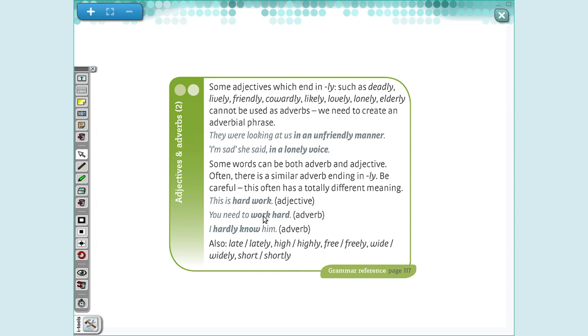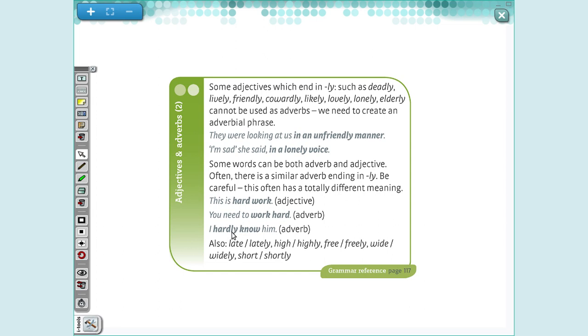Work hard, trabalho duro. Study hard, esse hard está caracterizando o verbo work. And hardly work, it is that seldom work. Okay? Almost never. In this case, hardly know him is the idea of I know a little about him.